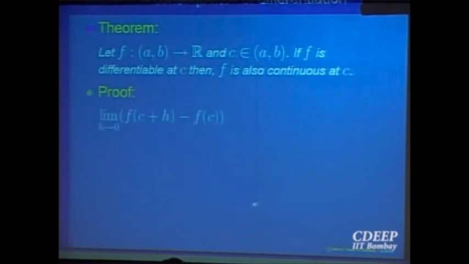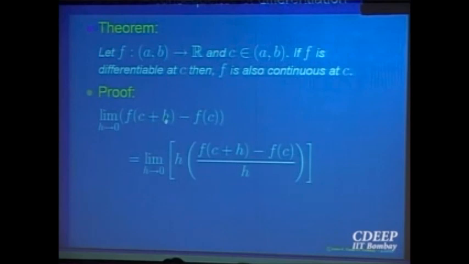For completeness' sake, let me show you that differentiable implies continuous. A differentiable function is also continuous. The proof is very simple. To prove continuity, what do I have to do? I have to look at f of c plus h and show it goes to f of c. That means the difference should go to 0. But the difference you can divide and multiply by h. So this is h times this quotient.